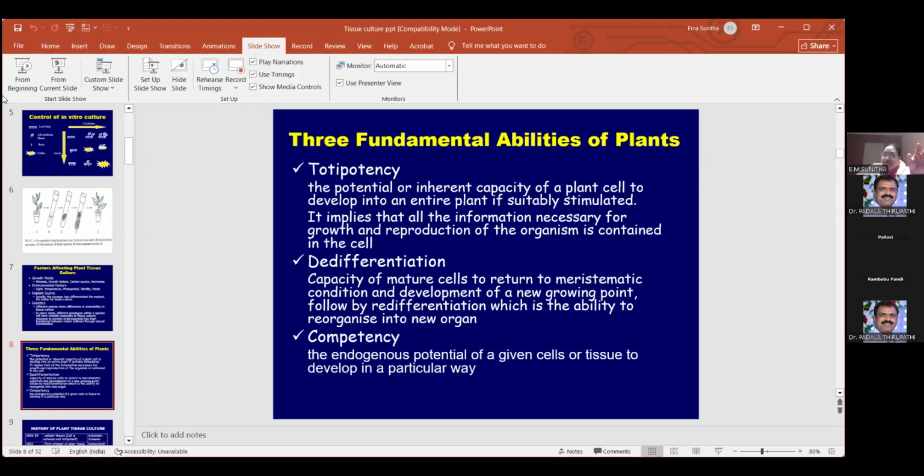From a single explant or from a single cell under sterile conditions, hormones and nutrient media, it can produce or establish a total plant, a full plant. That capability of the plant is called totipotency, but it is not there in the animal system.